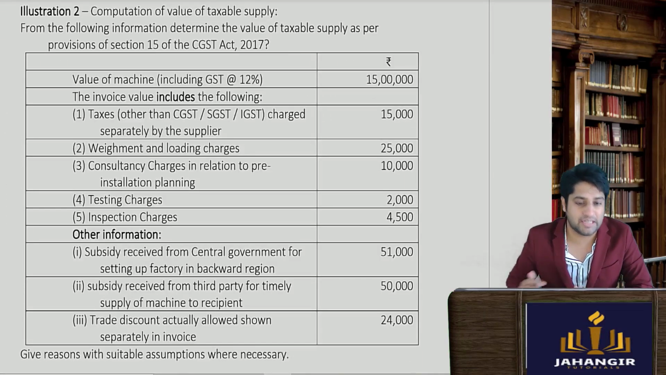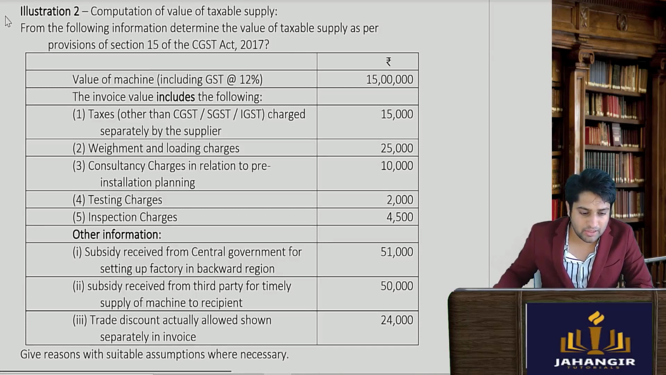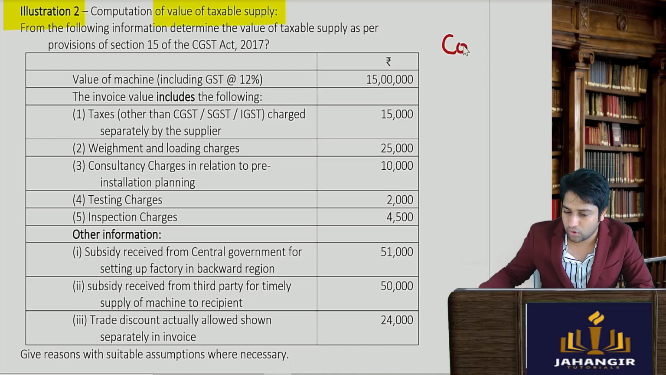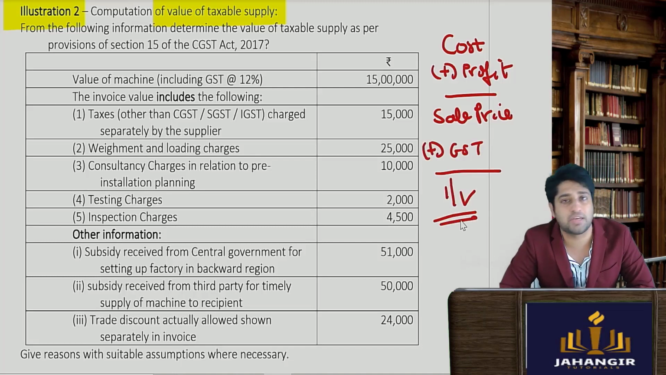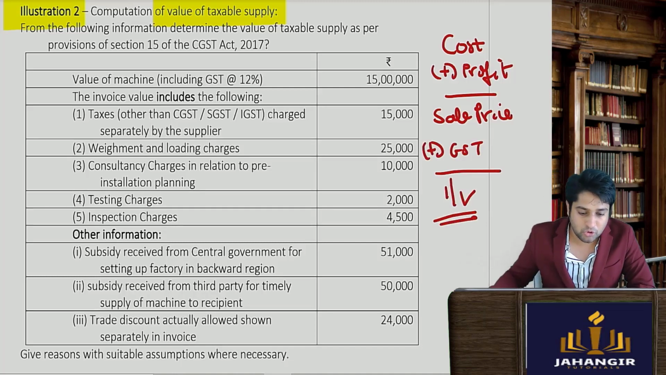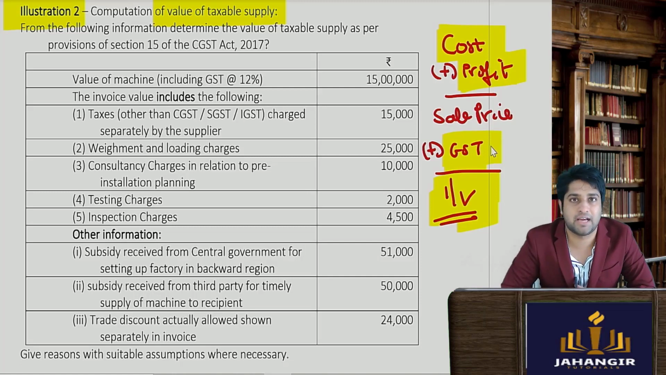Next we'll be seeing your illustration 2. Now illustration 2 is saying compute the value of taxable supply. Now if you see, any dealer will include all his cost, will also include his profit, and then he will sell the goods. He will determine the sale price, and on this sale price the GST will be levied, which will be called the value including GST or the invoice price, right? This is simple. So we know that the invoice price will include all cost, it will include the profit, and it will also include the GST element.